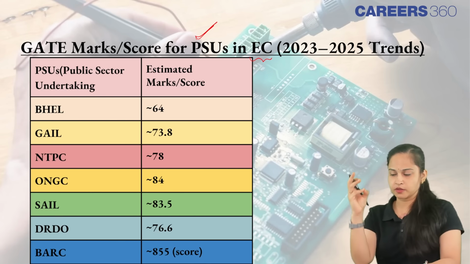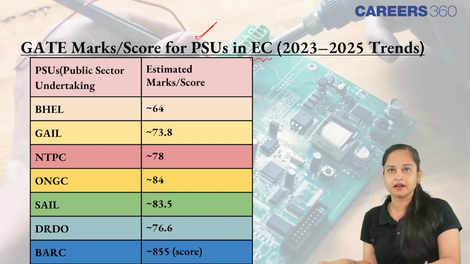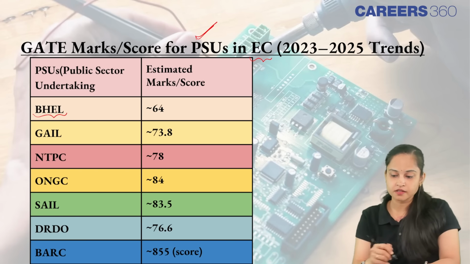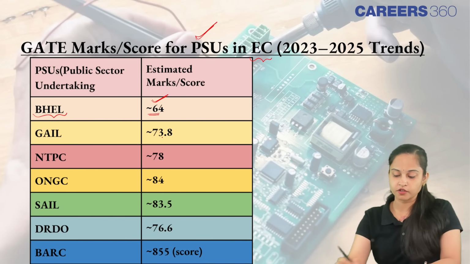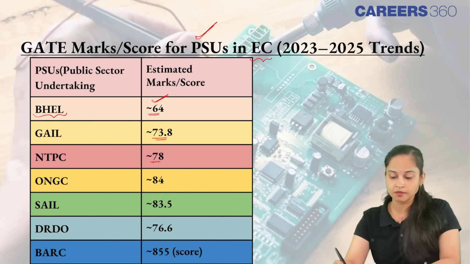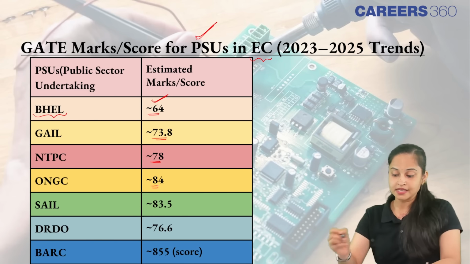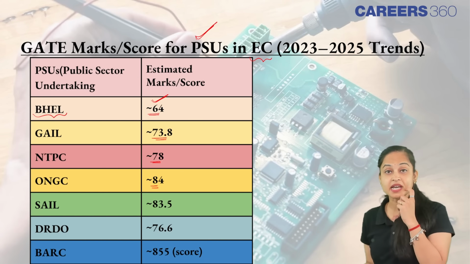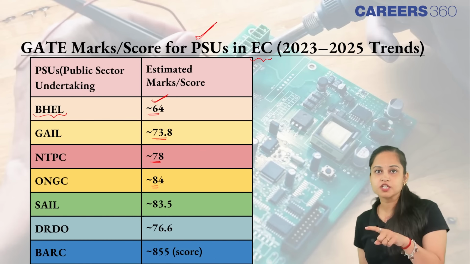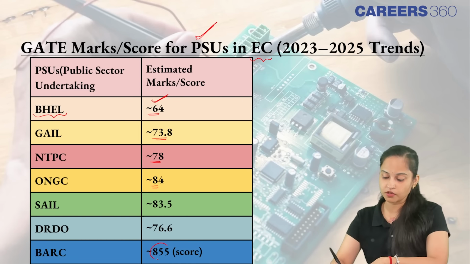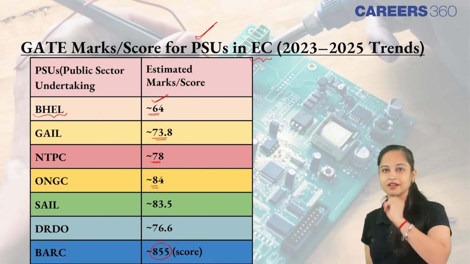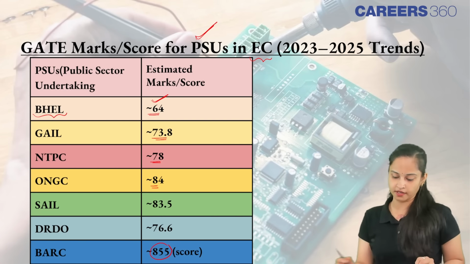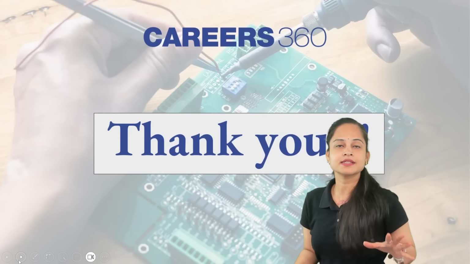Moving ahead and talking about GATE marks or score for PSUs for the Electronics and Communication branch, what has been the trend for the past 3 years, 2023, 2024, 2025. So if I talk about BHEL, the estimated marks or score is near about 64. For GAIL, 73.8. For NTPC, near about 78. ONGC, 84. SAIL, 83.5. DRDO, 76.6. And BARC, the GATE score out of 1000 was near about 855. So these are the estimated marks or score in order to get recruited in one of the good PSUs of India.